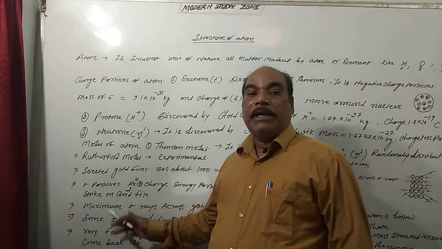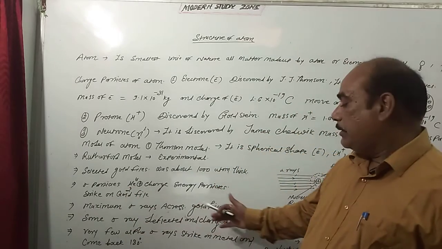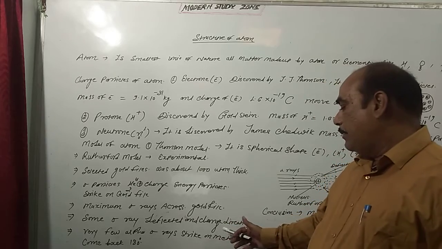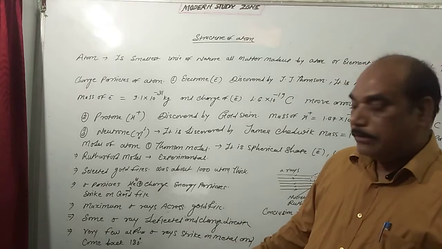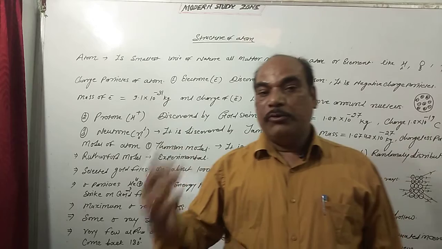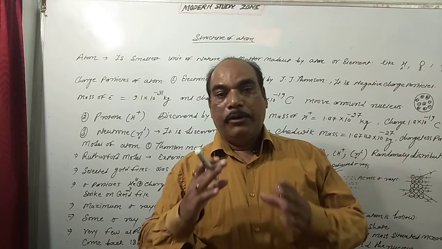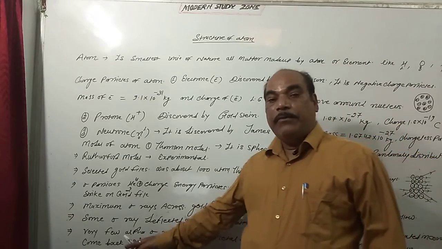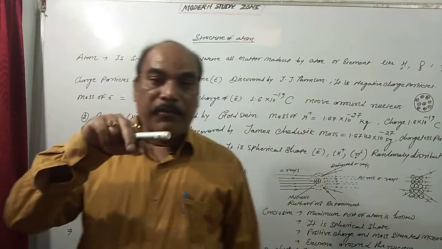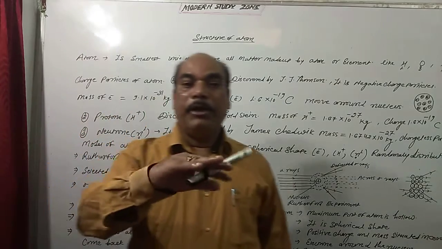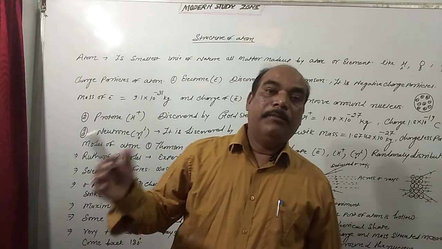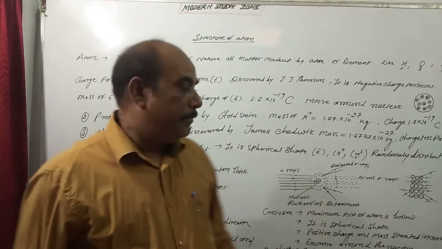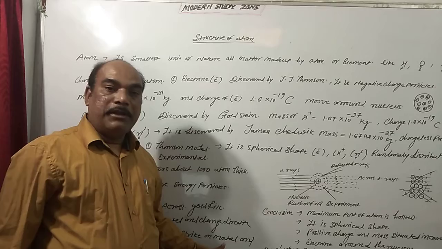During the experiment, maximum alpha particles crossed the gold foil. Some alpha particles deflected and changed their direction, because alpha particles are positive and a nucleus is present at the center of any atom. Very few alpha particles struck the foil and moved back in the inward direction at 180 degrees, because they directly struck the center, or nucleus, of the atom. So this is the experiment of Rutherford.